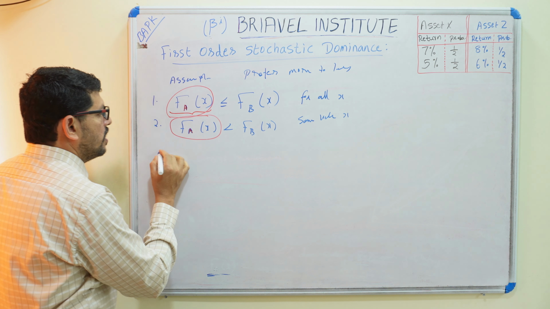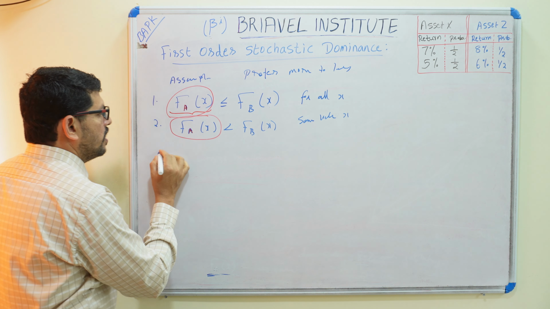In the same way, in the case of F of Z at 7% return, it is also less. Here it is 1, and here it is a half, so Z is only half. Compared to this, we can say that F of Z is less than or equal to F of X.